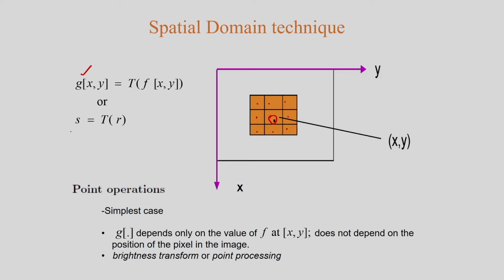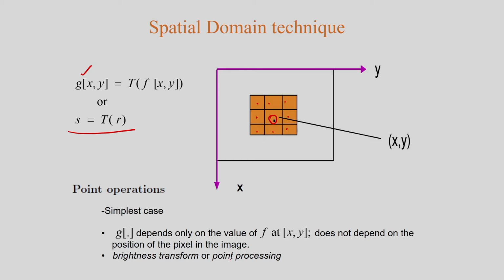That means the point operation is nothing but S is equal to T(R), where R is my input and S is my output. That is the definition of the point operation: the output depends only on the value of f at a particular point x, y, and does not depend on the position of the pixel in the image.